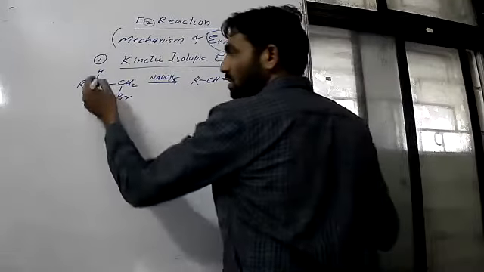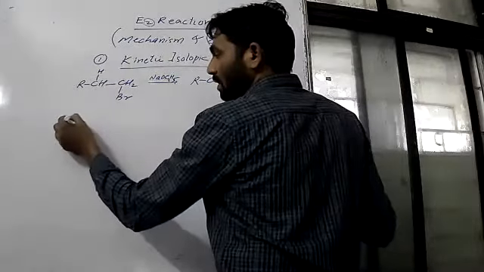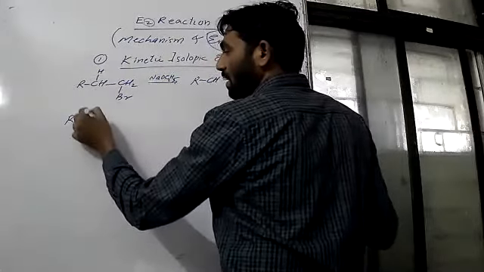Let us change this hydrogen by one isotope, say deuterium. Let us take this, say deuterium, and here also we can take deuterium, no issue. But for our understanding, we can change only one deuterium. We can change both also, no issue.